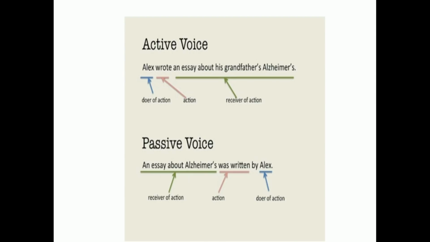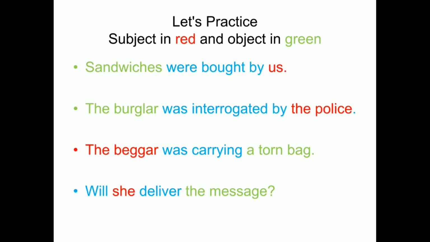And now let's practice. Well, in these sentences, the subject is highlighted in red and the object is highlighted in green. Well, let's proceed.